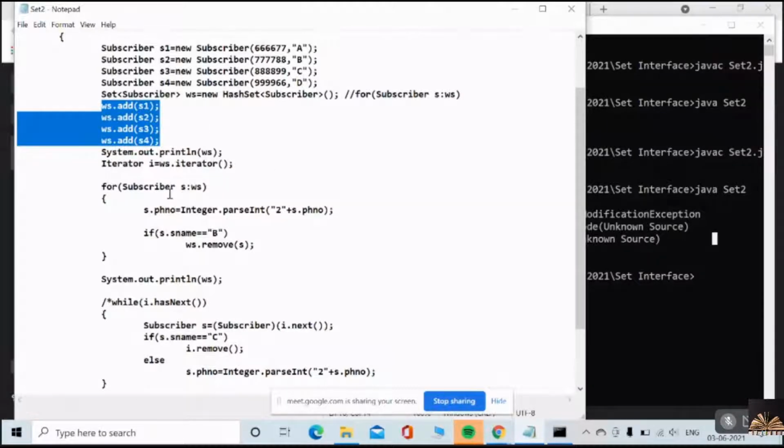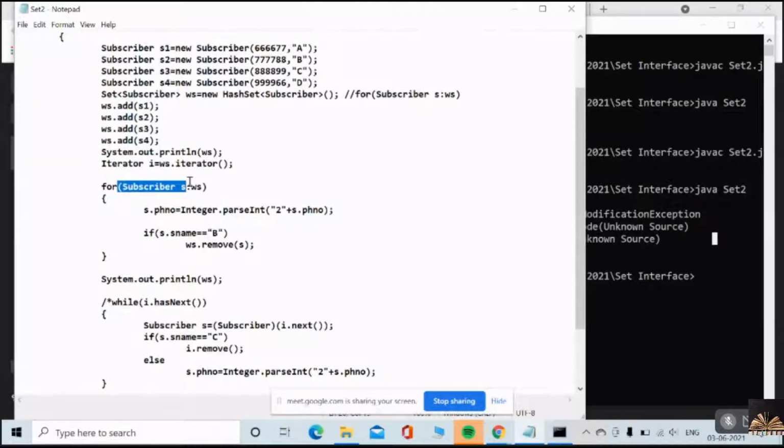But meanwhile, the for each loop is set to traverse all four subscriber objects of your hash set, and you are trying to remove one of the subscriber objects concurrently. The for each loop is in the process of traversing subscriber 1, 2, 3, 4.